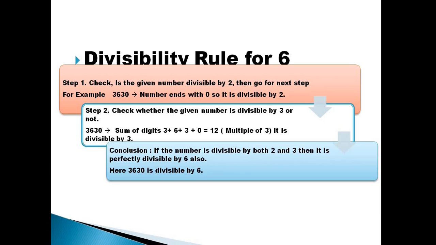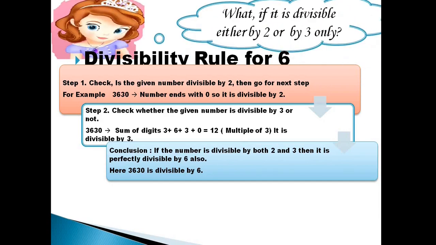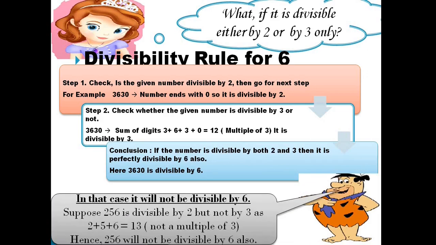So what is the rule? The rule is that any number to be perfectly divisible by 6 has to be divisible by 2 as well as by 3. Now the question comes, what if it is divisible by either 2 or 3 only? So any one of them stands true. Then in that case, remember, the number will not be divisible by 6.